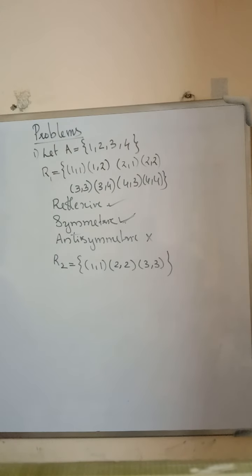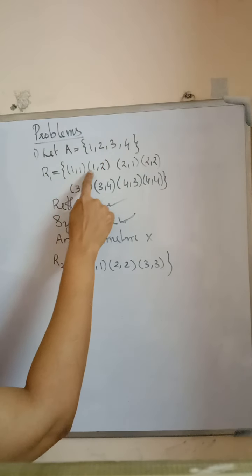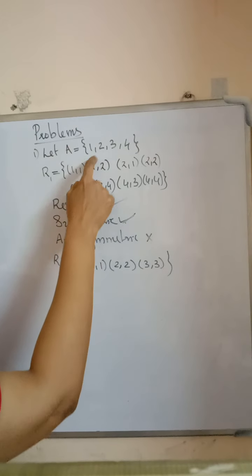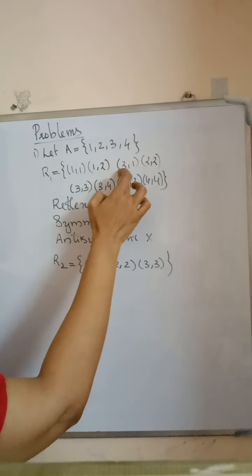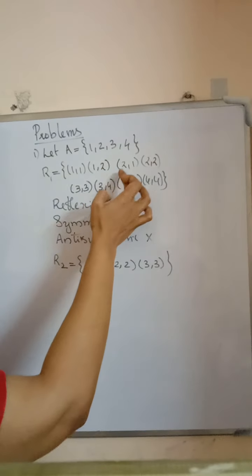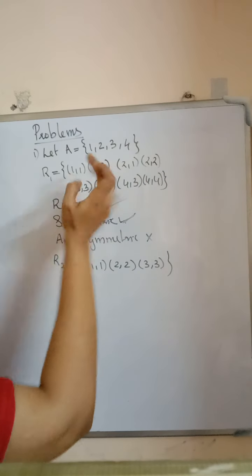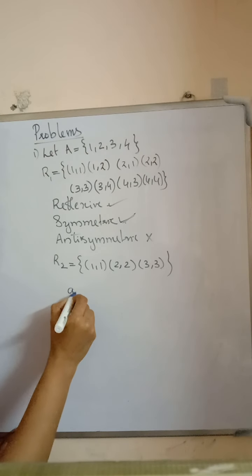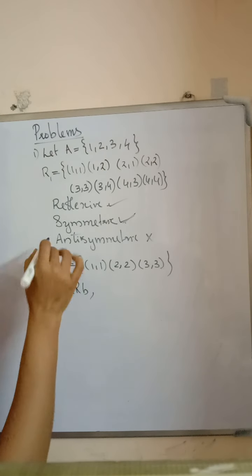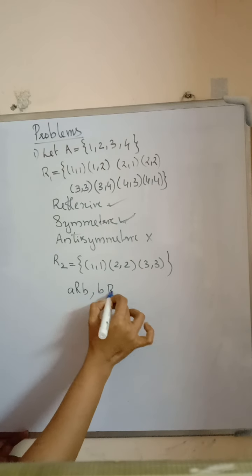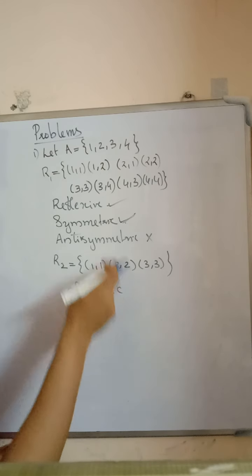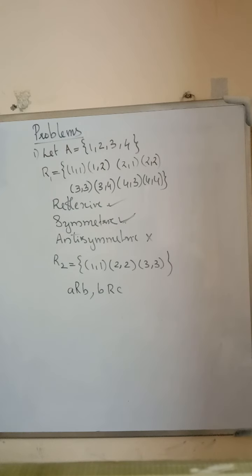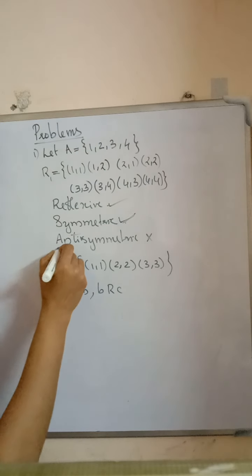Then transitive. Is this relation transitive? (1,1), (1,2): again (1,2) is in the relation. Similarly (1,2), (2,1): again (1,1) is in the relation. (2,1), (1,2): again (2,2) is in the relation. So in this relation R1, if A is related to B and B is related to C, then definitely A is related to C in the relation. So this relation is also transitive.